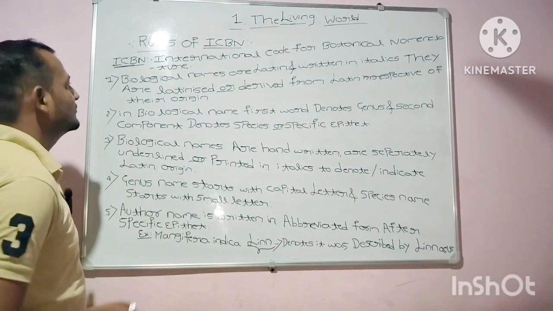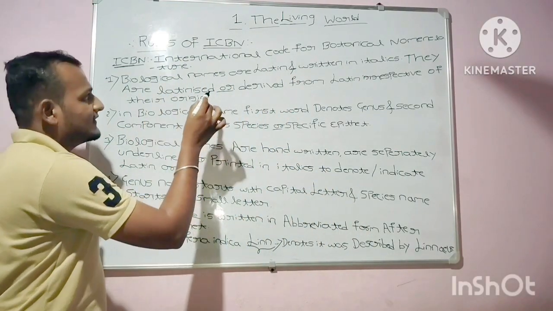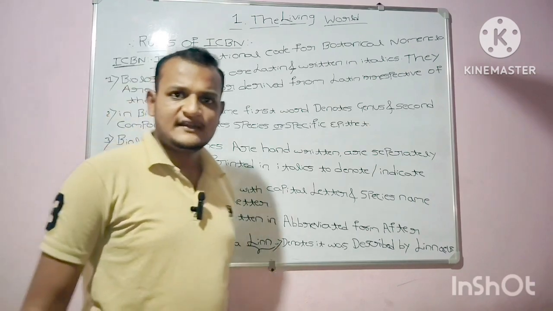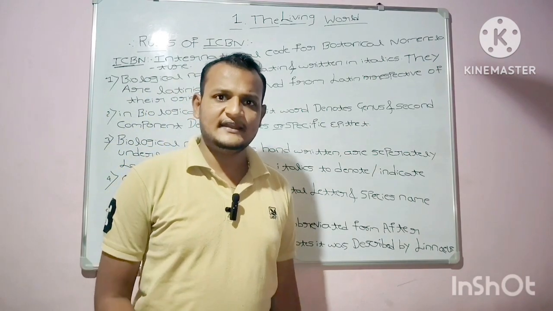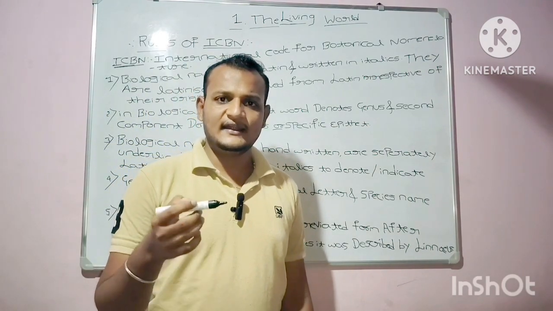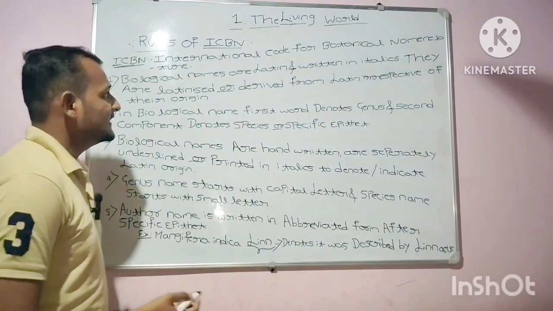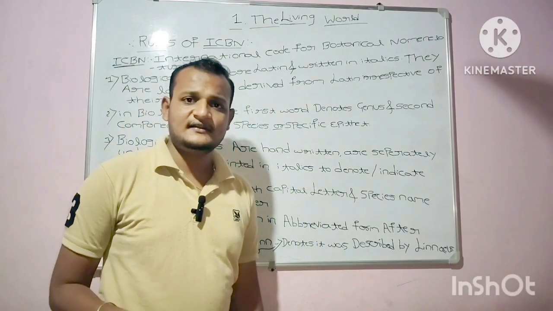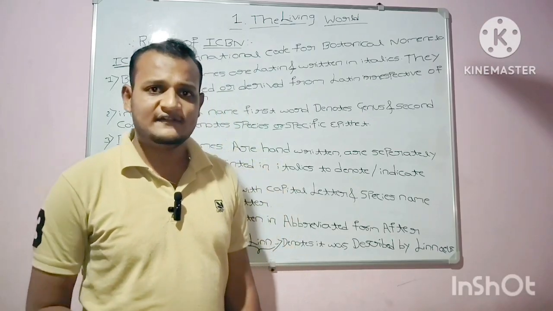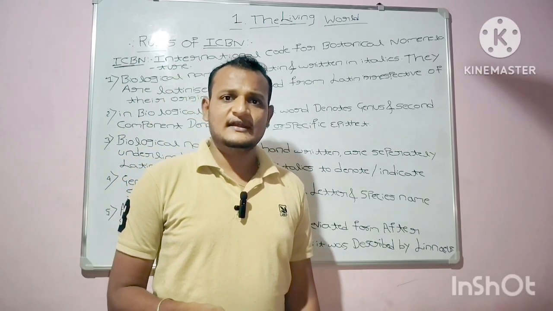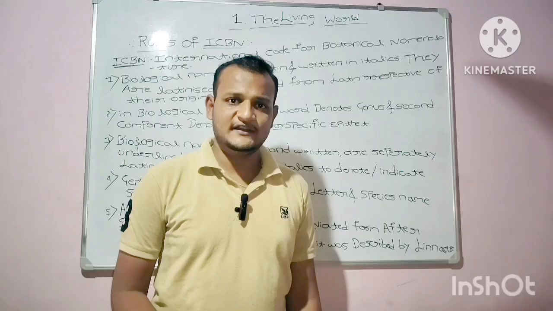The first rule is that biological names are Latin. Biological names are generally Latin and written in italics, and they are Latinized. The names may be Latinized or derived from Latin, irrespective of their origin.